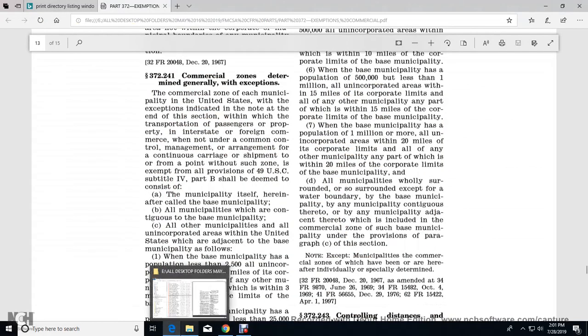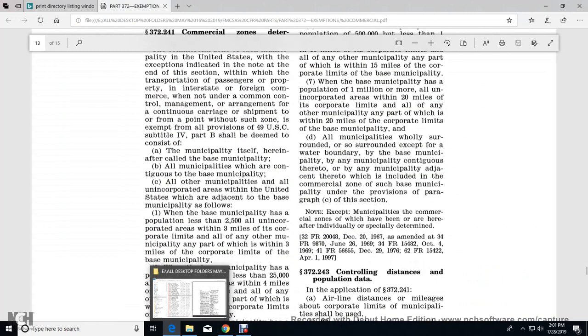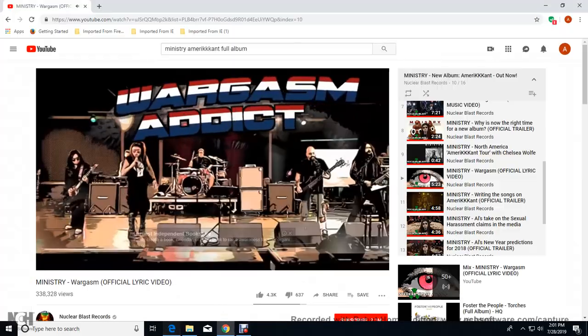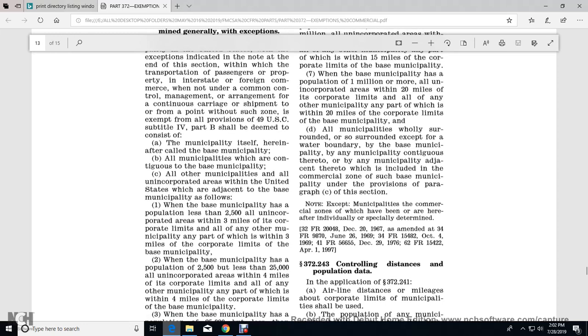All right, under common control, arranged with continuous carriage of a shipment from the point at which such zones... Such zones, for example, under the provisions of Title 49 U.S. Code Subtitle 4 Part B, shall be deemed consistent. The municipalities herein are hereafter called the base municipality, and all municipalities contiguous to a base municipality, other municipalities of the incorporated area of the United States which are adjacent to the base municipality, are as follows.